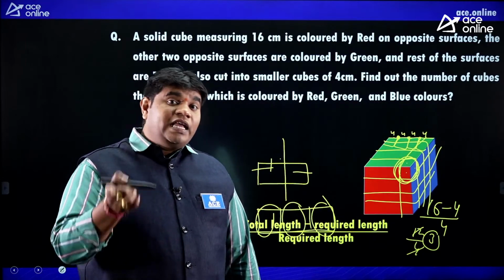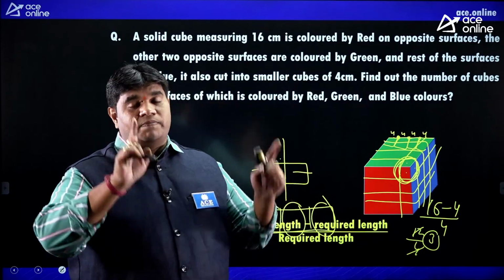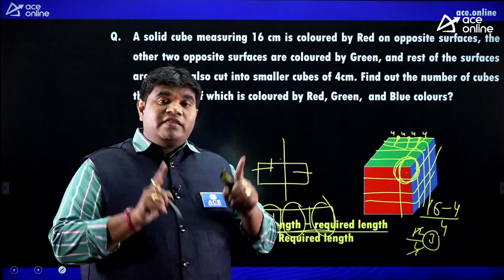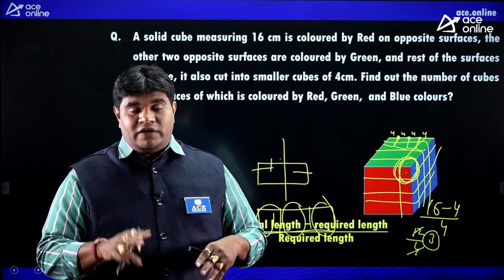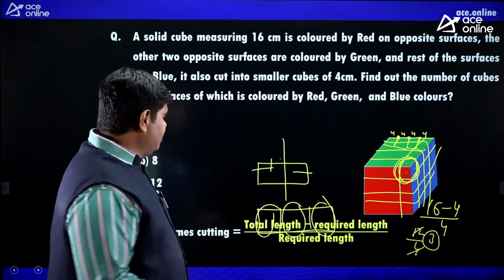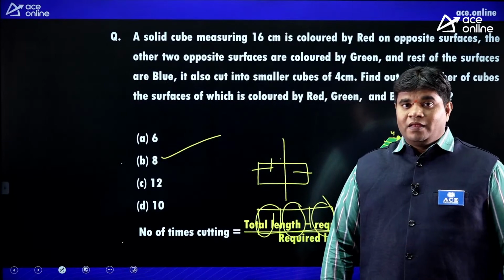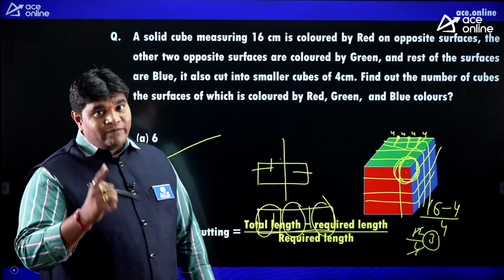I want 3 colors also, means requirement is only corner pieces. Corner pieces are always 8. How many corners we have? 8 pieces. Right? So what is the answer, friends, here? B. Right?